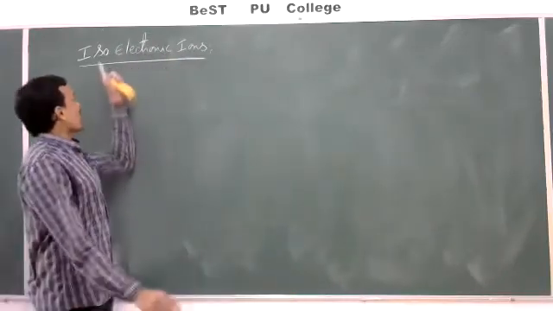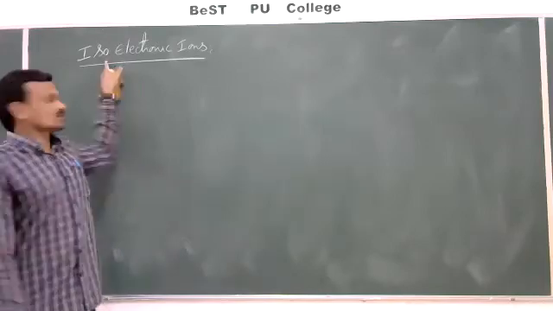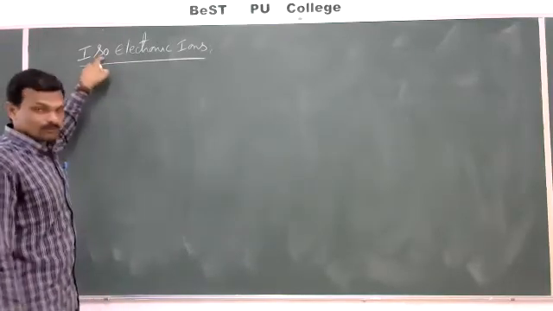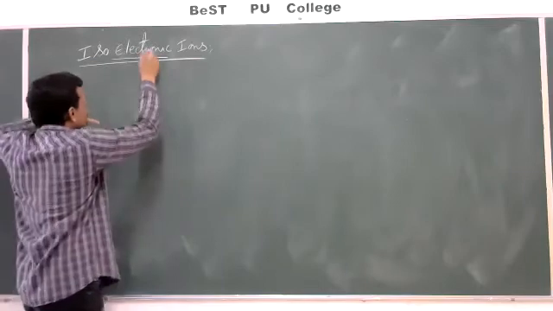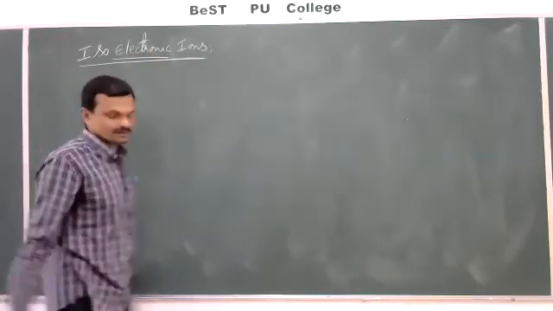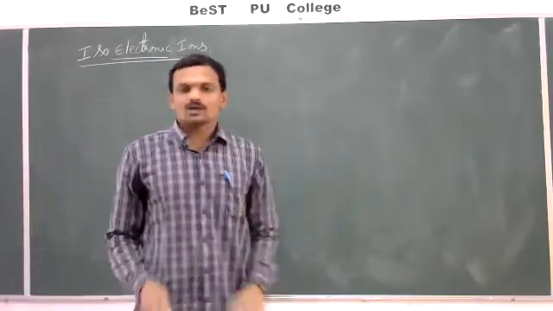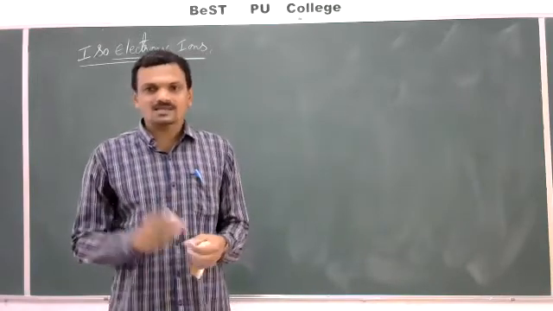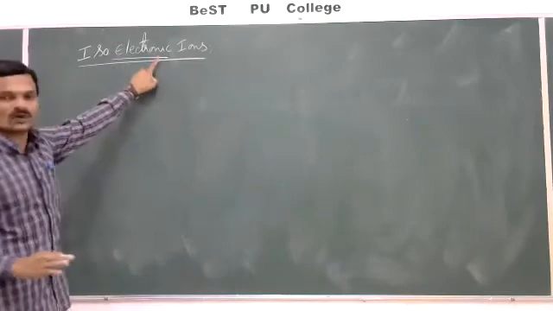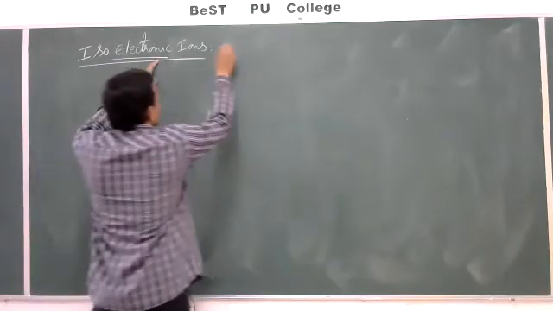What is meant by the term iso? The term iso means same. Electronic, electrons. So two or more ions having the same number of electrons are called isoelectronic ions.